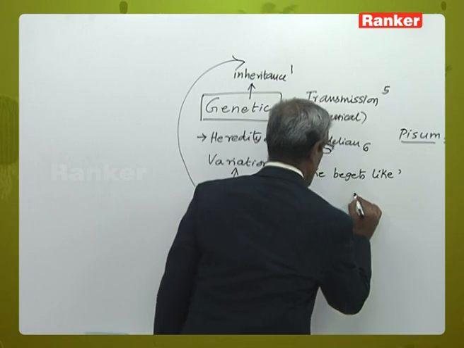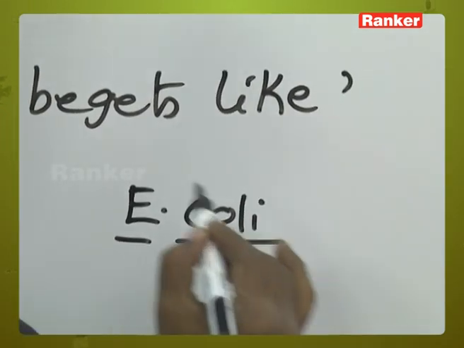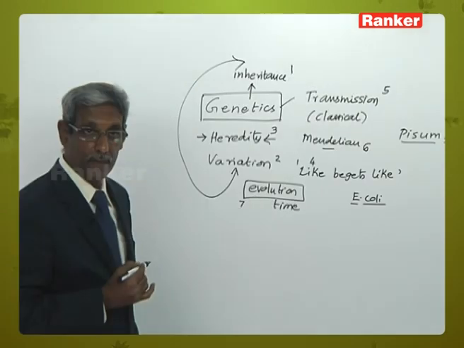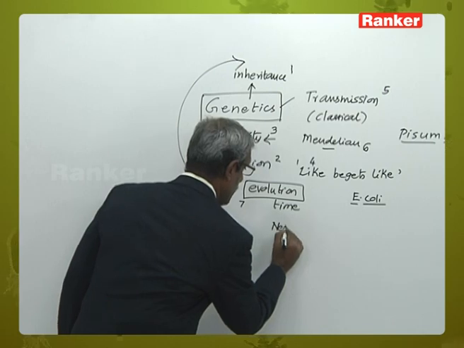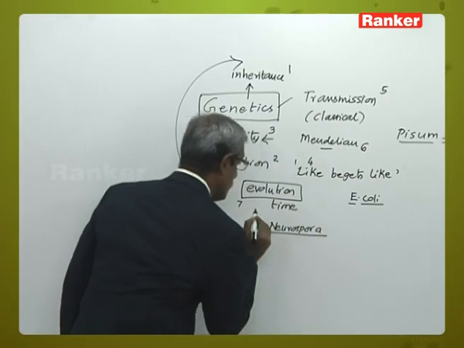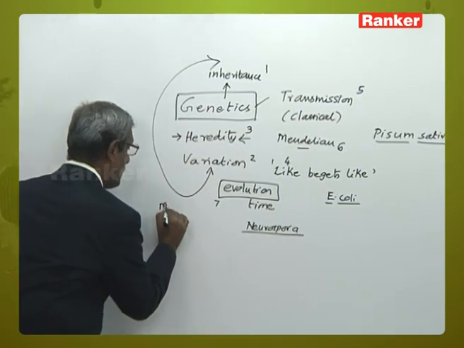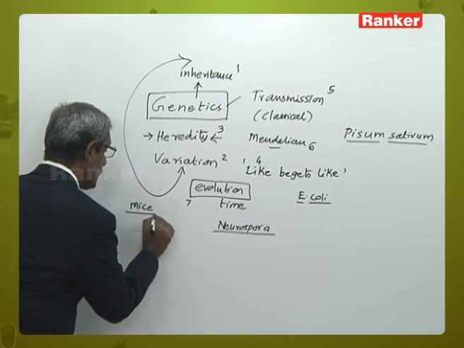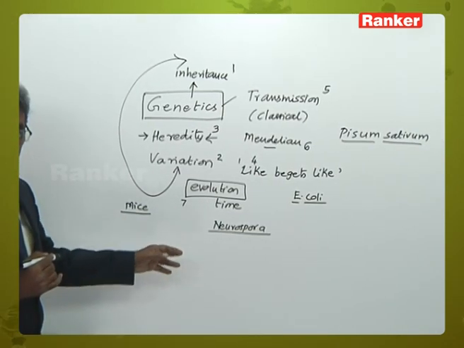Then we have even Escherichia coli. Escherichia coli is the bacteria. Parallel to this, we also have another organism called Neurospora crassa. And again we have the mice. So these are all favorable or favorite organisms for study of genetics.